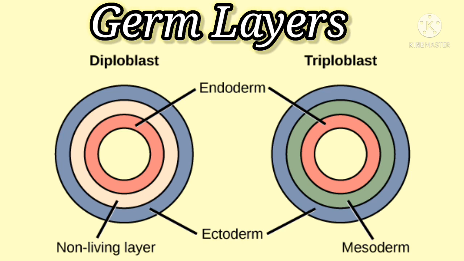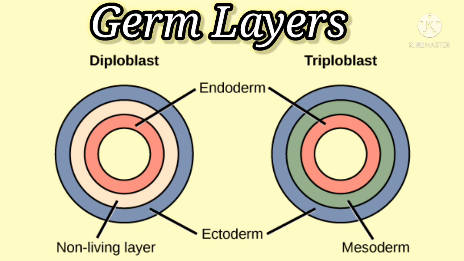Third one, germ layers. Germ layers are formed during the development of an embryo. These layers give rise to different organs as the embryo becomes an adult. Based on germ layers, the animals are classified into two: diploblastic animals and triploblastic animals. So, diplo means two.